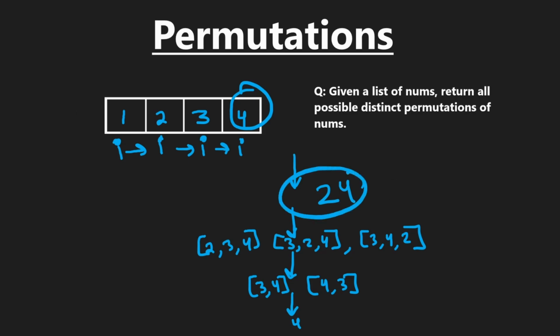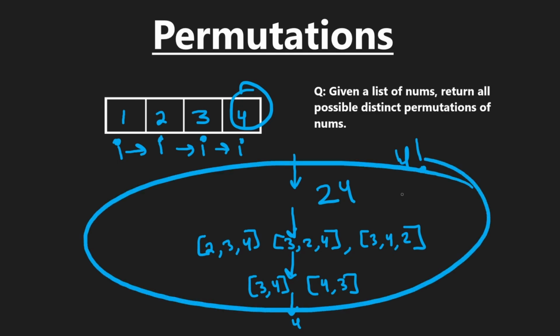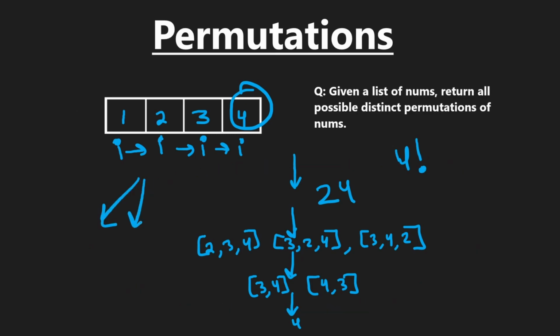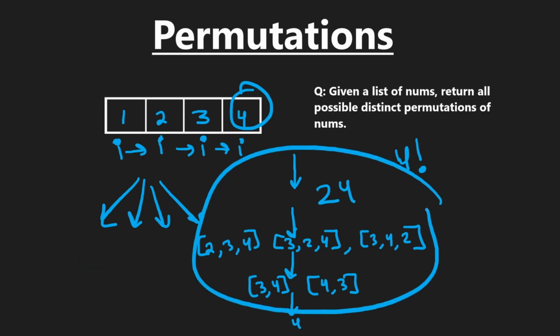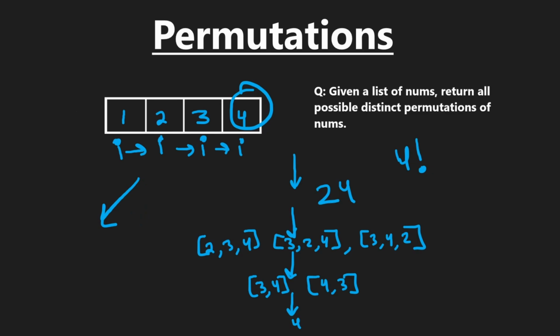So how many permutations is that? Well, that's equal to 4 factorial. So this is just a different way to think about it logically. The main reason I'm showing you this way is because it's easier to code, but you can also implement it the other way, where I showed you we're actually branching with the decision tree. It's up to personal preference. But if I showed you the more complicated way to code it, then people would ask, hey, there's a simple way. Why didn't you show that? So I prefer to show you the simplest solution.